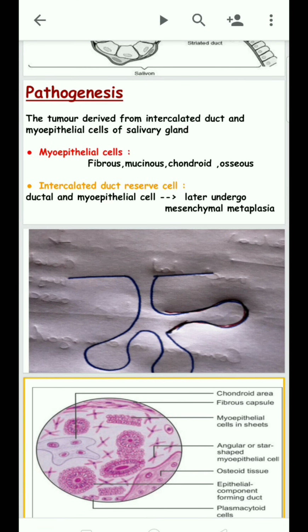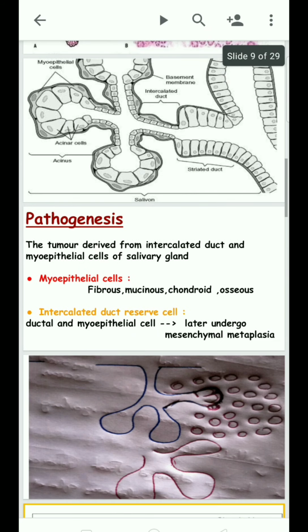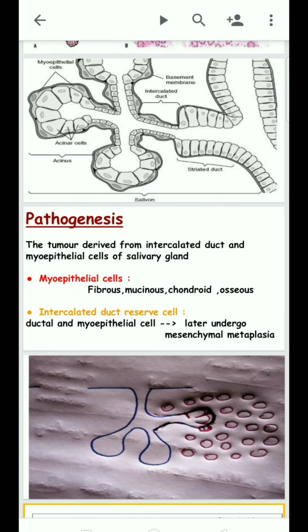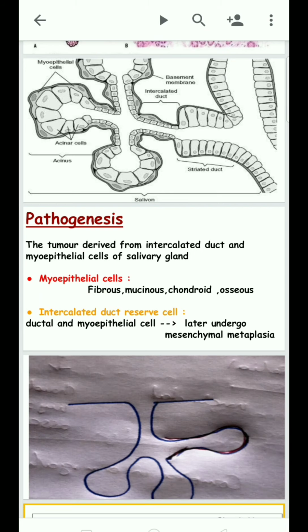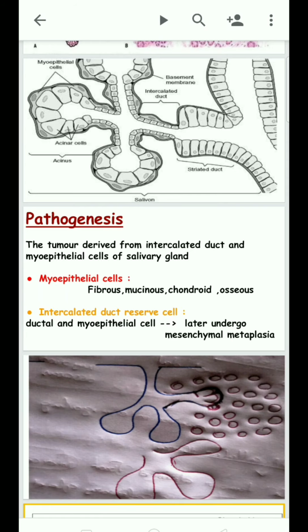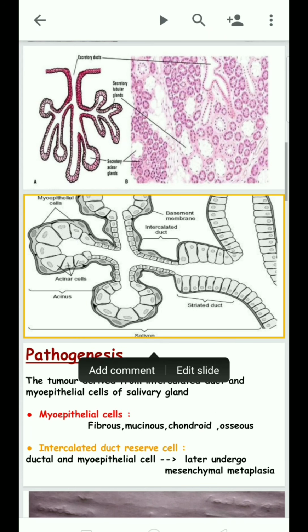And the intercalated duct reserve cells undergo differentiation into ductal and myoepithelial cells and later undergo mesenchymal metaplasia.